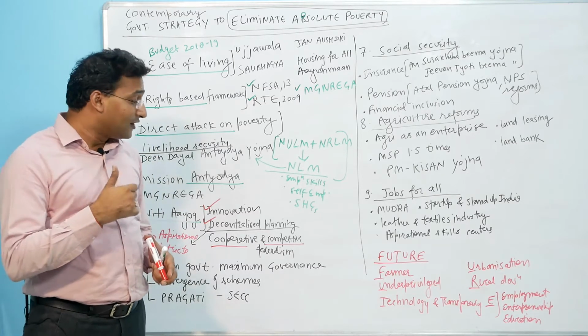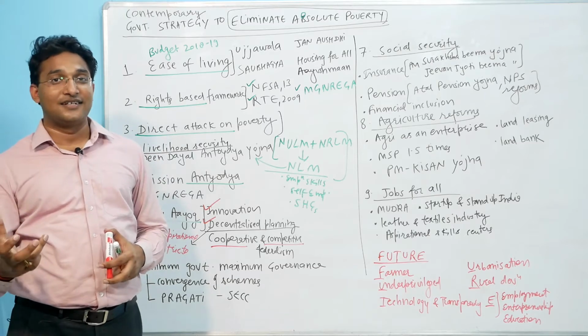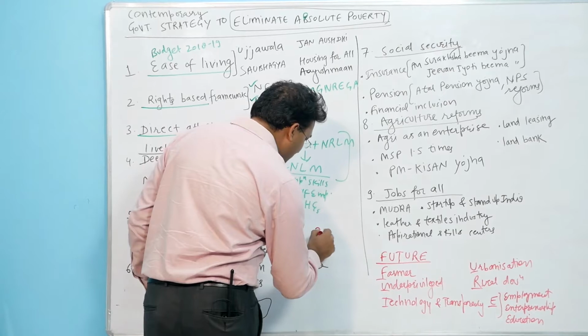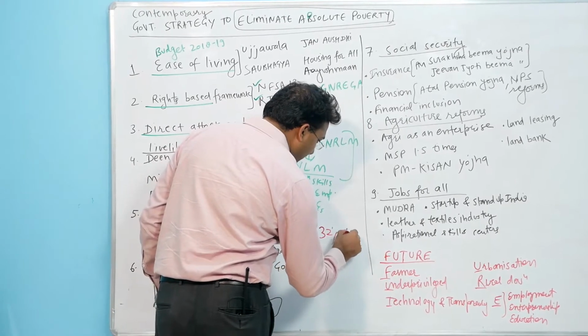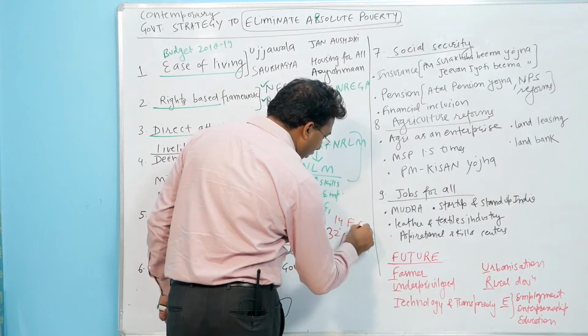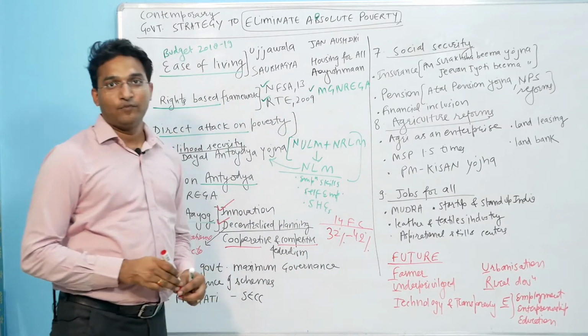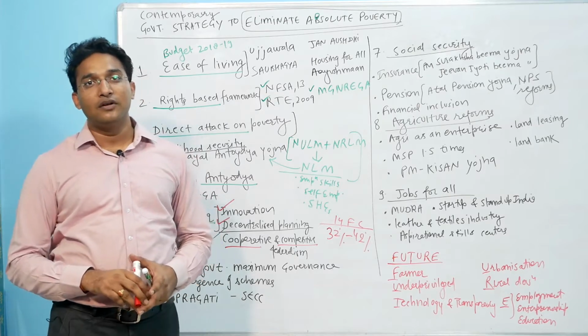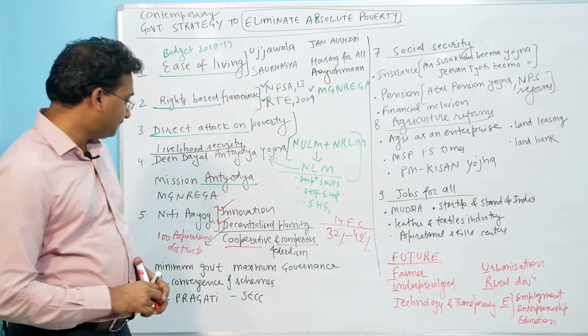Similarly, the 14th Finance Commission has increased the share of states from 32% to 42%. This enhancement of share also empowers the states to implement government schemes, especially the centrally sponsored schemes, in a much better way.